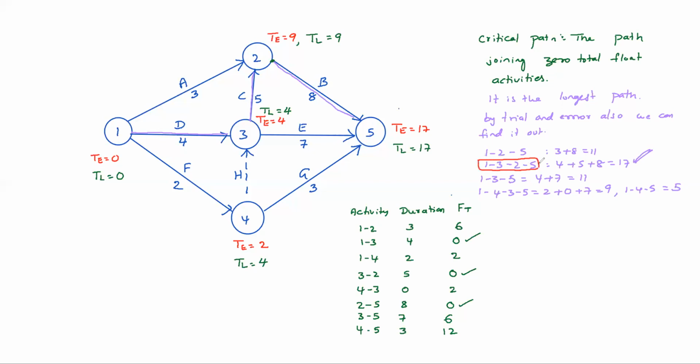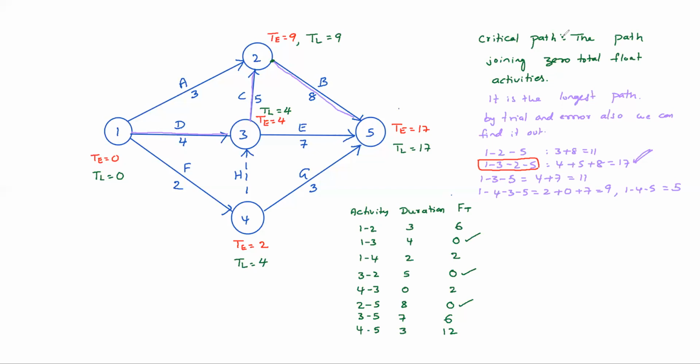So if they ask you to find the longest path, that is the critical path, so without wasting your time. In a GATE exam, the time is very important. Time management is very important rather than project management. You can check all paths by trial and error. The network will be very simple, so you can check all possible paths, and the longest duration is the critical path.